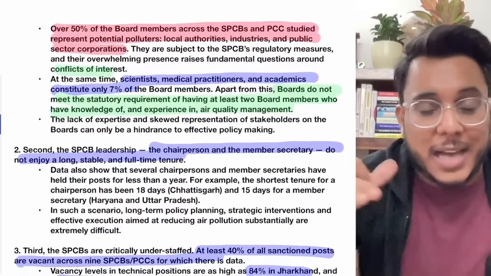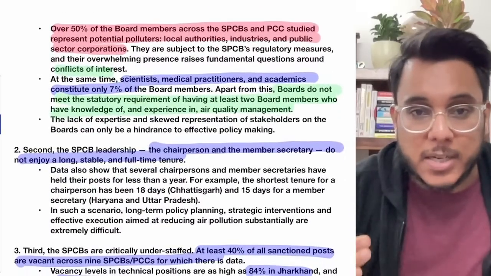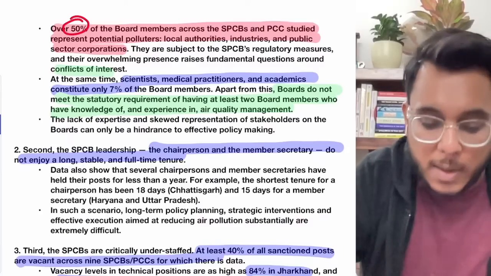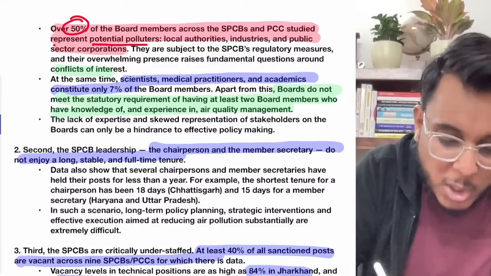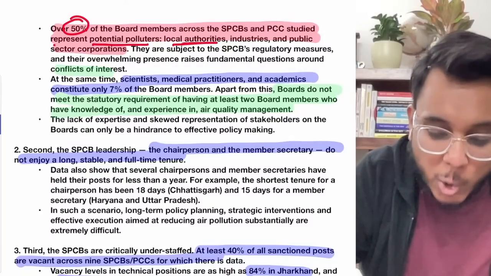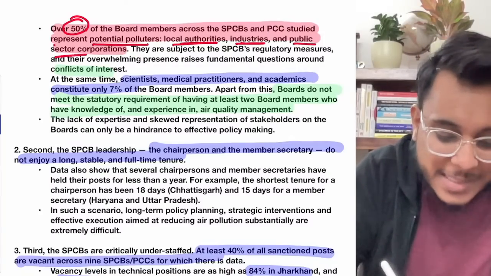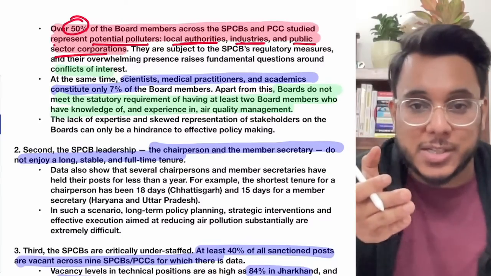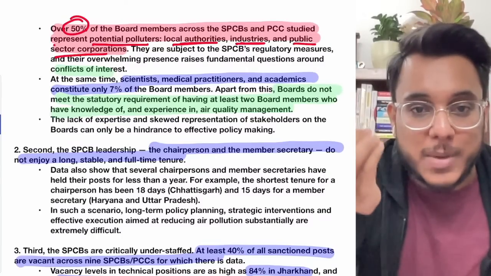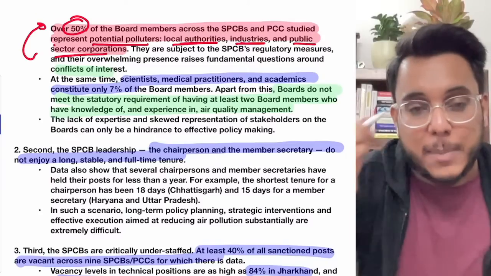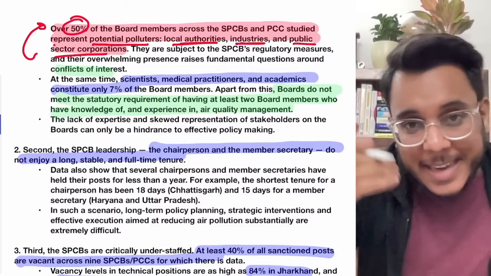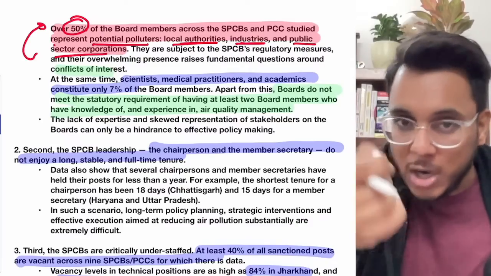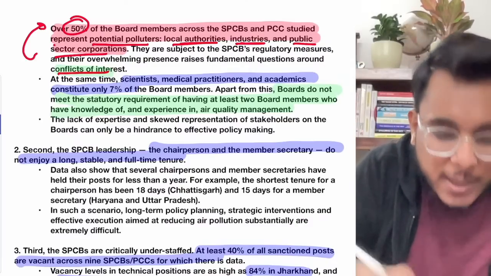But you see this thing, rather than having scientists, environmental experts, 50% of the board members are potential polluters: local authorities, industries, public sector corporations. So local authorities, industries, public sector corporations, they represent 50% of the membership. Now they are the biggest polluters. So obviously, if any stringent control is to be brought, they will not bring that. It will lead to conflict of interest.